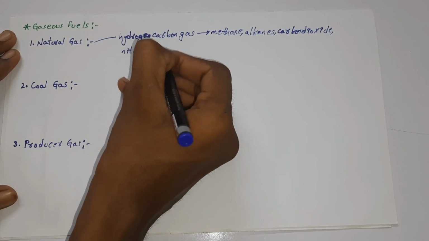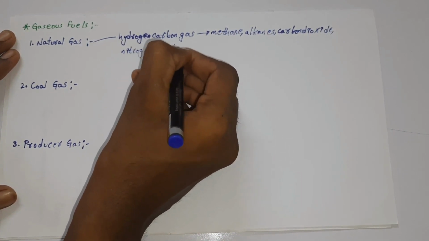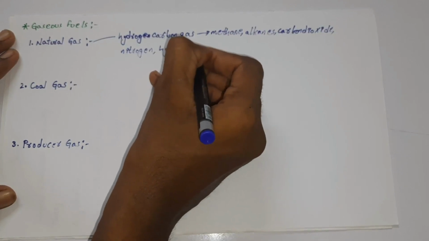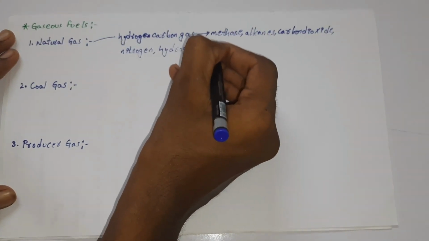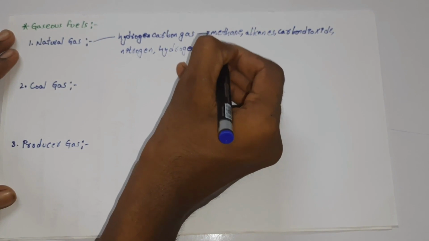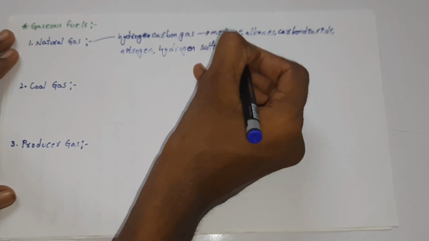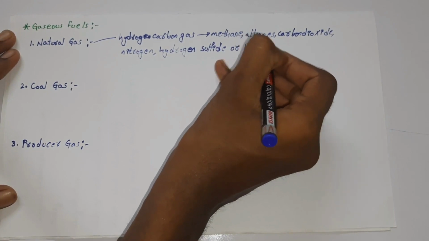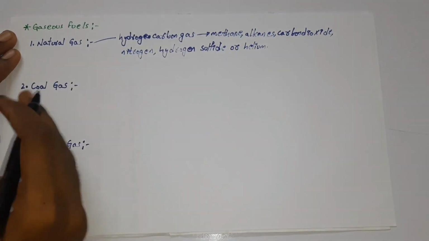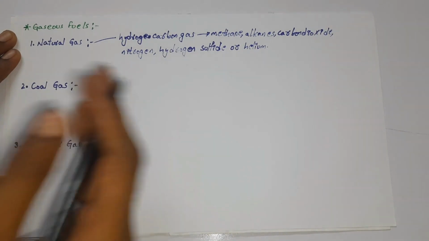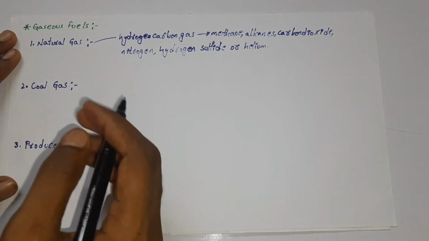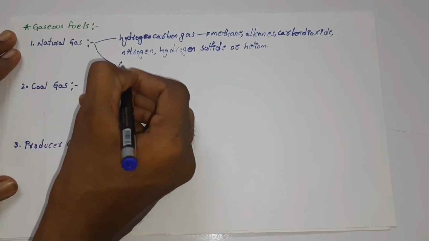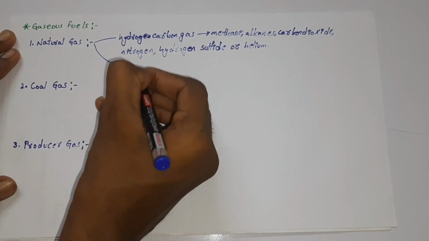It also includes hydrogen sulfide or helium. So the composition of natural gas will consist of methane, alkanes, carbon dioxide, nitrogen, and hydrogen sulfide or helium. If you look at the calorific value of the natural gas,